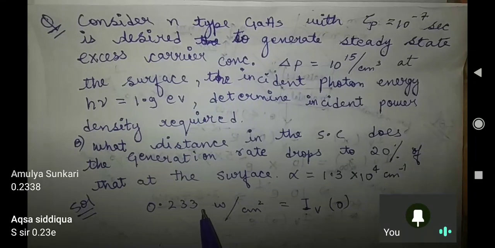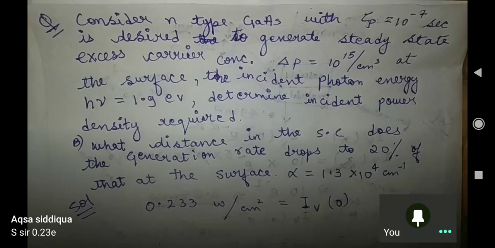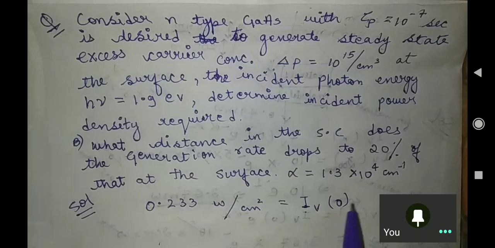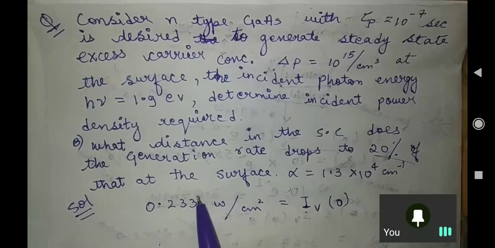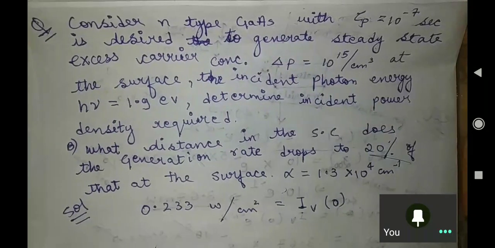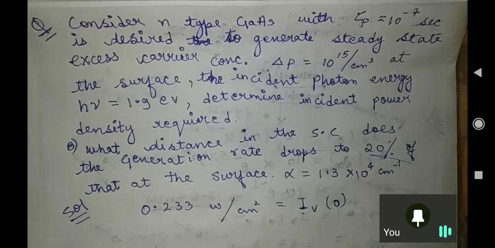Yeah, Akshay. So this is your incident power. Now what they are saying is that it drops to 20% of that at the surface. They are asking the thickness.